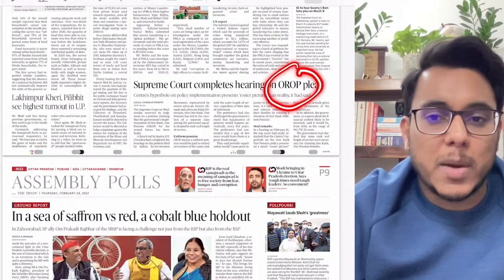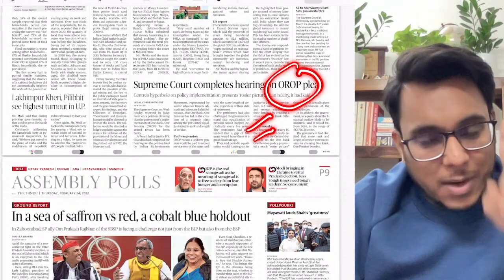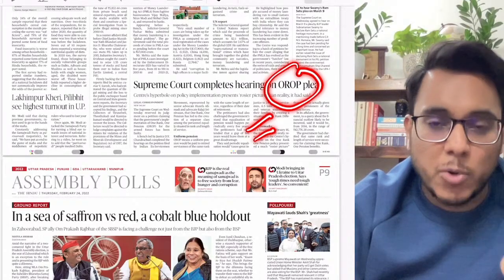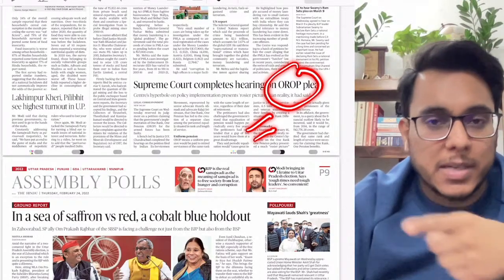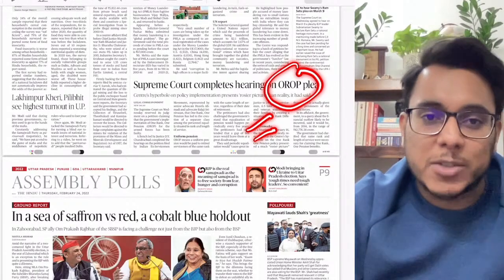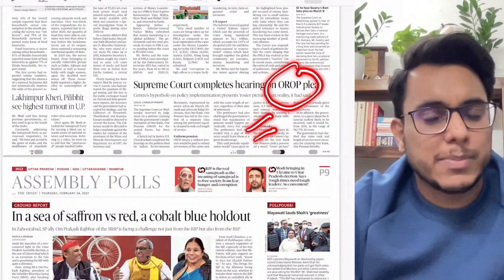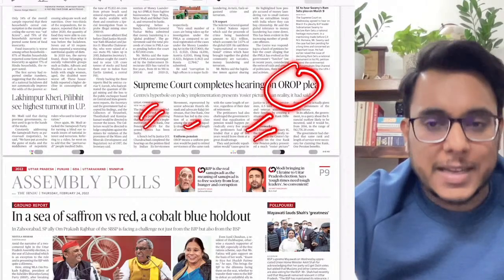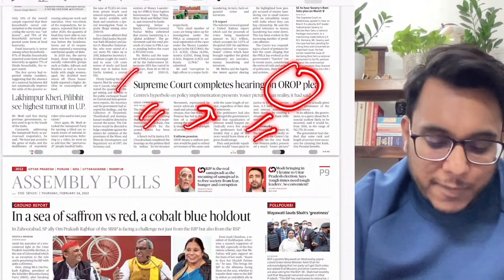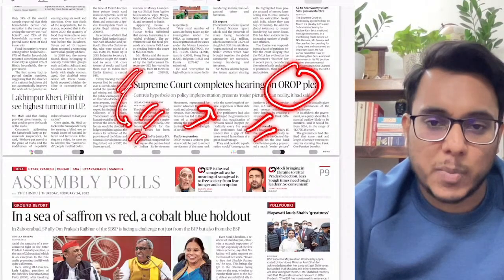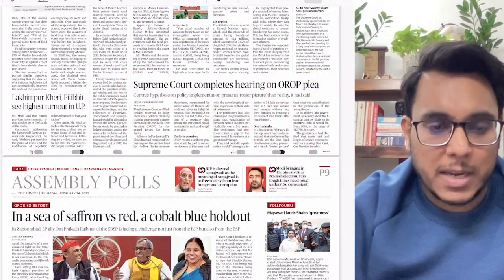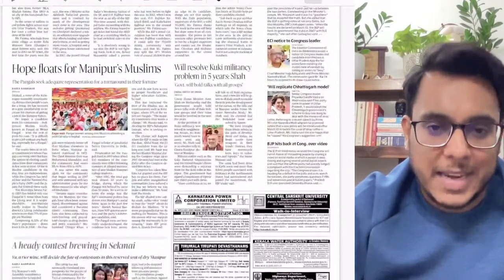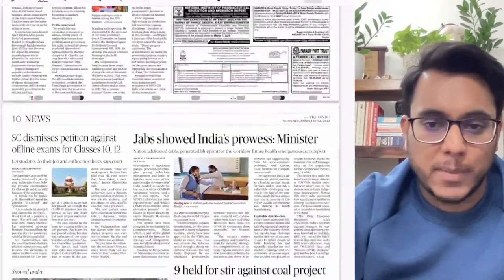So, one rank one pension. If you retired at a particular rank after doing a particular length of service, then all the members in that condition need to receive the same pension. This is what is going on, and the matter is in the Supreme Court. Clear. Now the final judgment will be given by the Supreme Court. The hearing has been completed, so we will see in detail whatever the Supreme Court says.